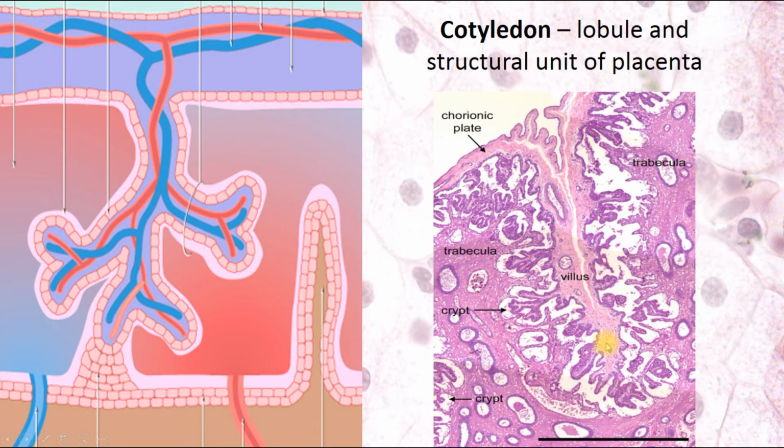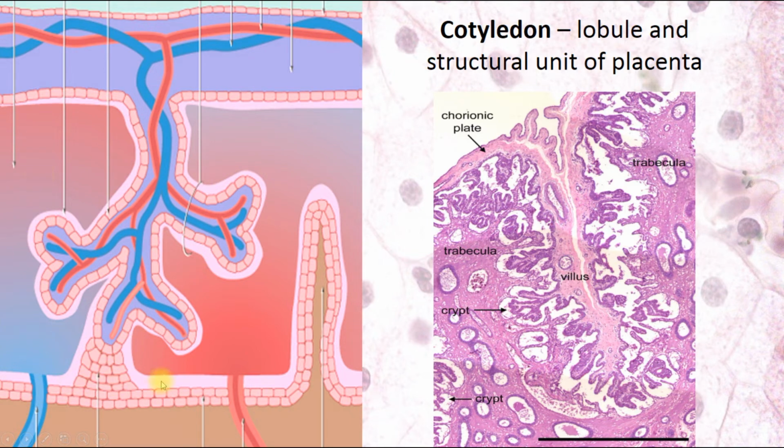Here we can see a villus, its stem or anchoring villus, which is attached to the endometrium, and also there are flattened villi, which aren't attached to the uterine structures. They are located in the maternal blood, and they receive nutrients from maternal blood, and it's called a cotyledon. So it's a structure like the roots of a tree, and those roots are located in the mother's blood. So there are flattened villi and anchoring villus.